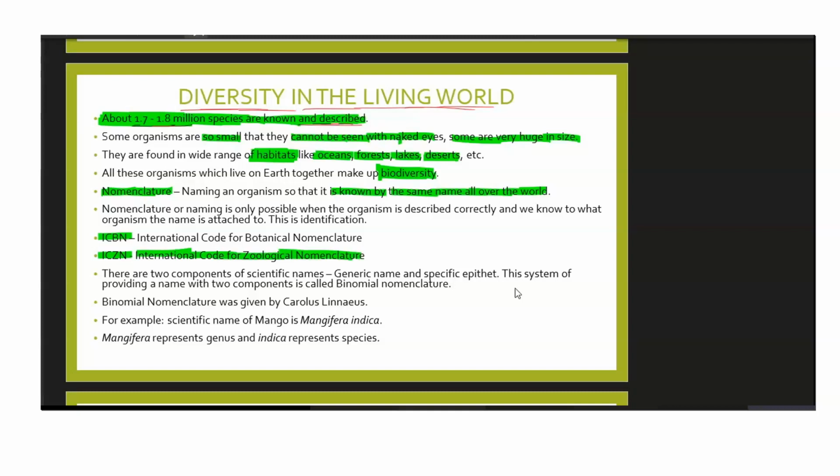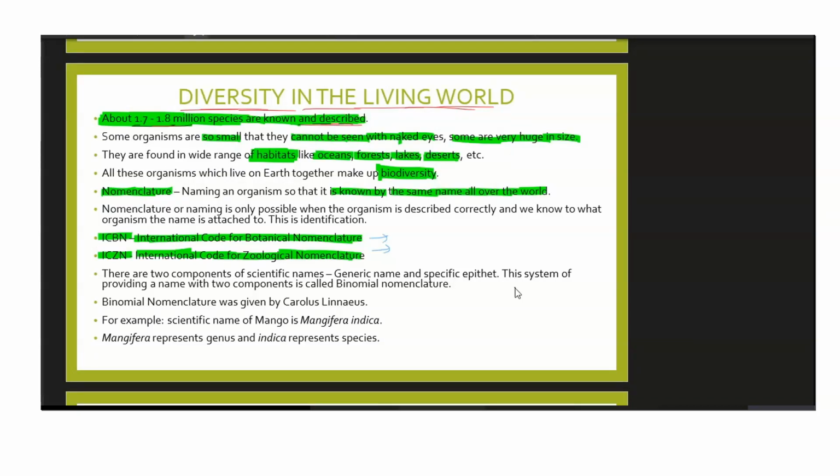If it is a plant, it goes to the International Code for Botanical Nomenclature. Then, based on the characteristics it has, these bodies give it its name, and that name is accepted by the entire community in the entire world. So everyone will know it by the same name, and everyone will come to know which organism I'm talking about. So the naming of an organism should be the same all over the world.